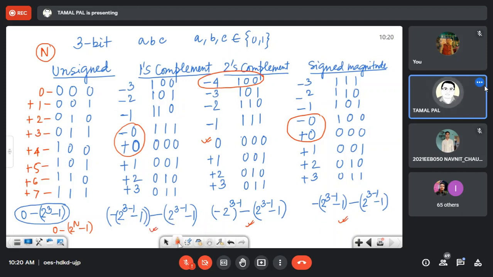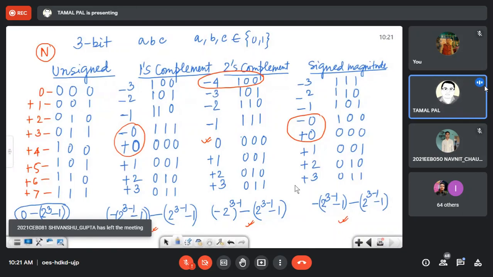Any problem in understanding this? No. Okay. So you can also work it out for 4 bit, 5 bit, 6 bit at your home. You don't have to submit, but for your satisfaction, you will work it out. Then this concept will be registered in your mind much better. Okay?